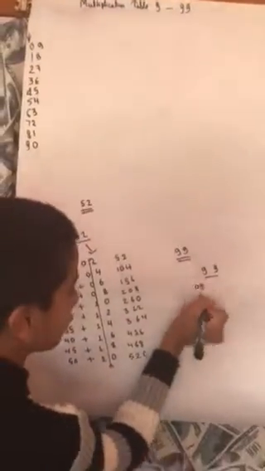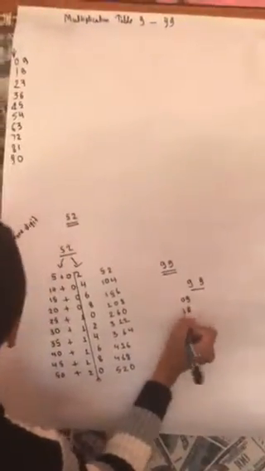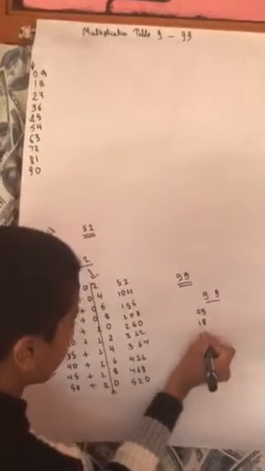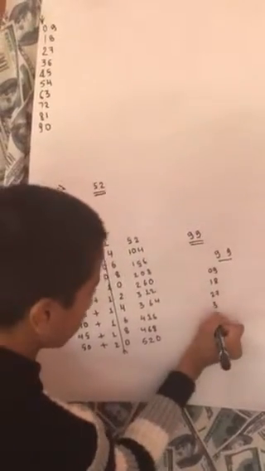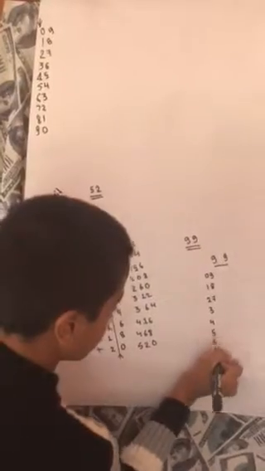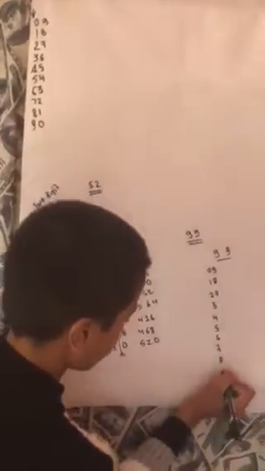It means we have to copy this. And we will copy this here also.